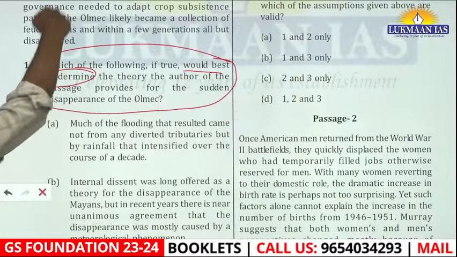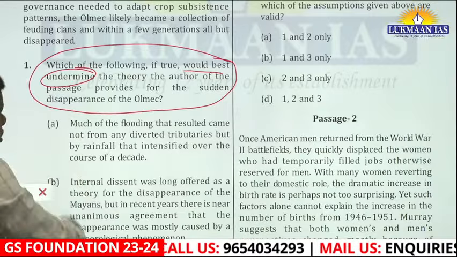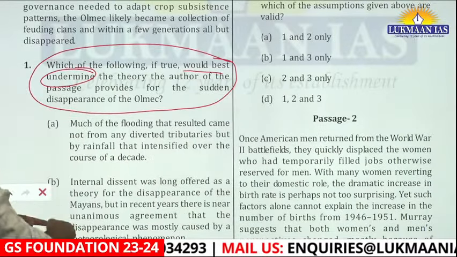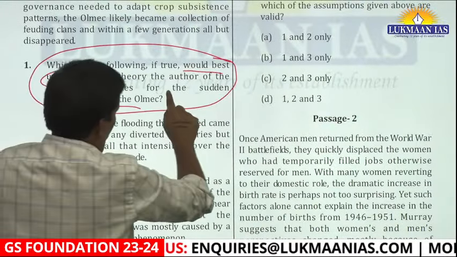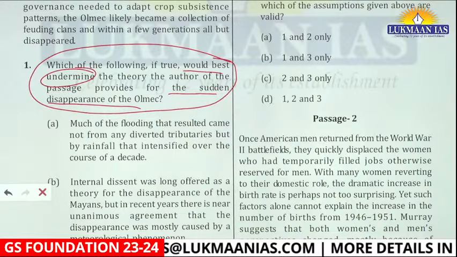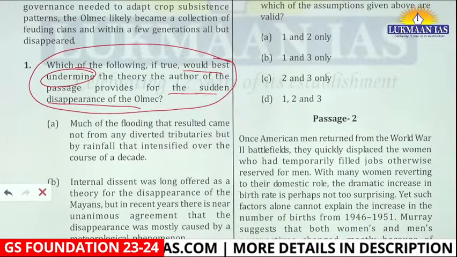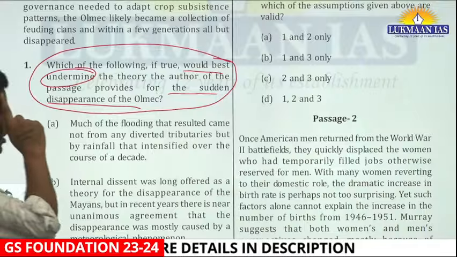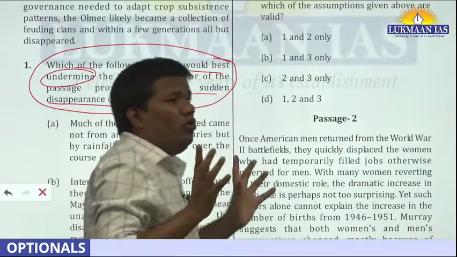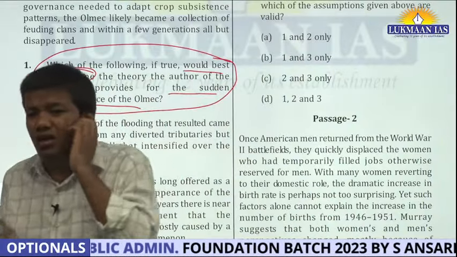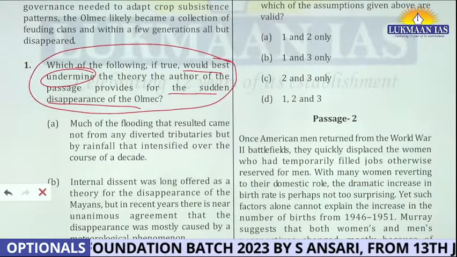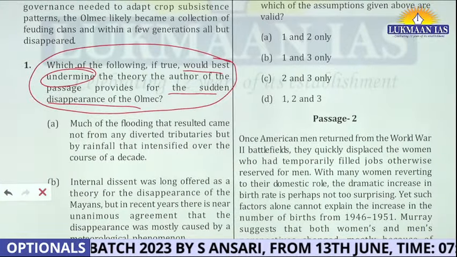Author is trying to convey some theory, and if one of these is correct, then which will undermine the sudden disappearance of the Olmec civilization, right? Now what will you be churning in your mind? At this crucial moment, you do not have to think. CSAT is no more like bank PO and other examinations.